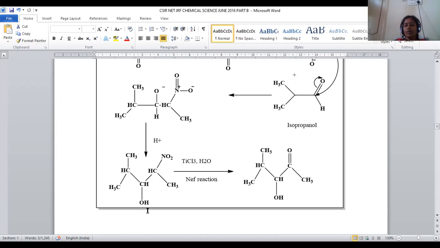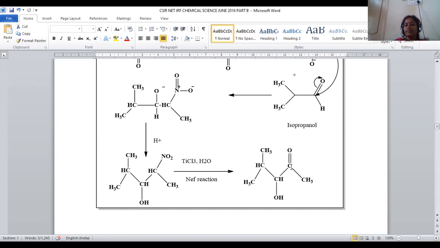We have NO2 and OH groups in the alkyl chain. Now it is treated with Nef reagent. What is Nef reagent? Titanium trichloride with water is called Nef reagent. The purpose of Nef reagent is conversion of the nitro group into a ketonic group. Wherever the nitro functional group is there, that will be transformed into a ketonic functional group.